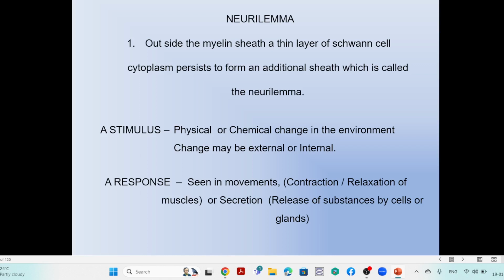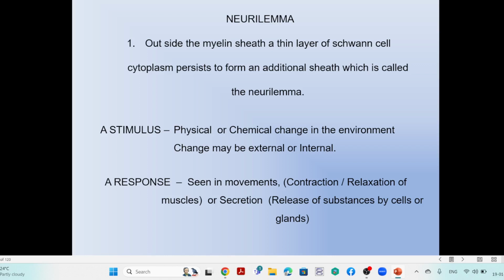So we concentrate. This is the definition, so don't forget this one. It is a very important portion. A stimulus is a physical or chemical change in the environment. The change may be external or internal. What I told you, someone calling is external, and the desire to take a cup of tea or lunch is the internal environment. According to that, there is a stimulus, the sensory information.